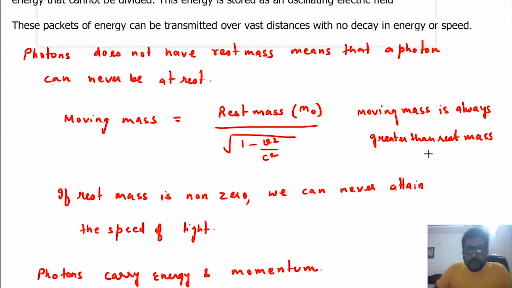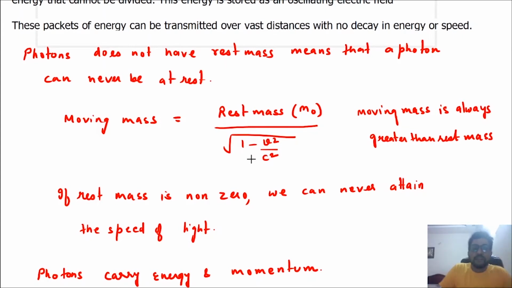Okay. Now, for any matter, you know that rest mass is always there. So if rest mass is non-zero, we can never attain the speed of light. Why? Because if we attain the speed of light, c by c becomes 1, 1 minus 1 becomes 0, and anything divided by 0 is infinity.